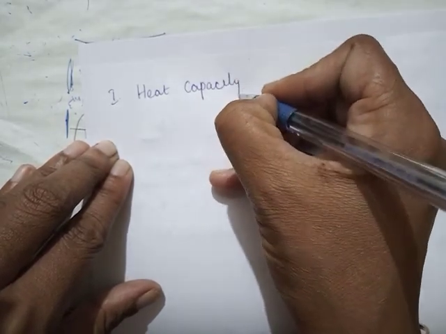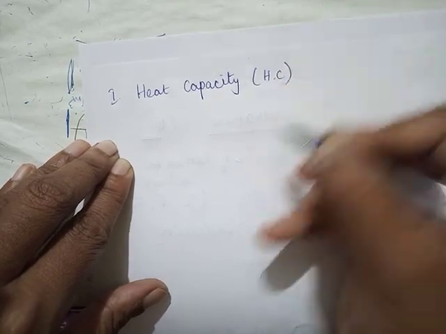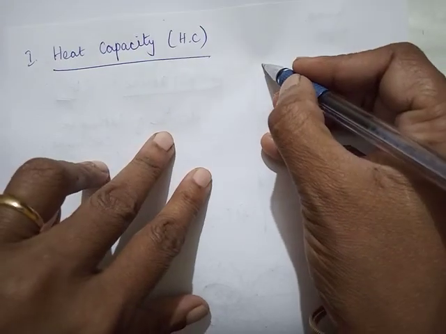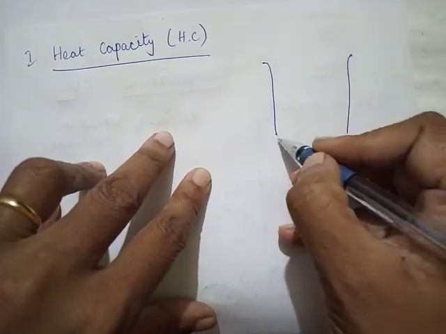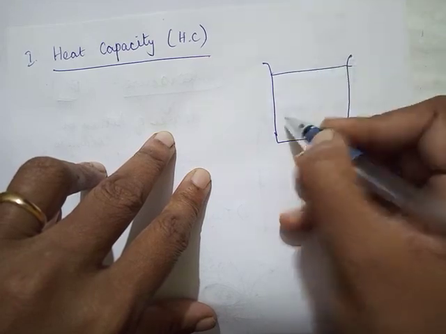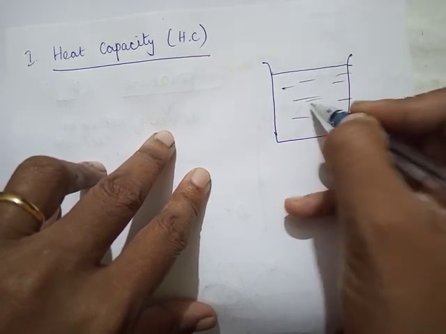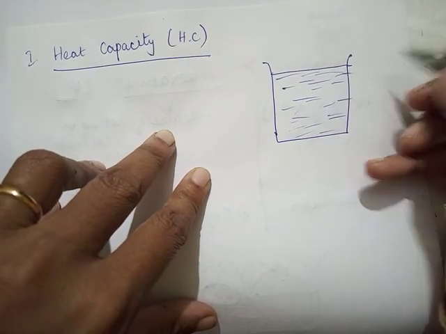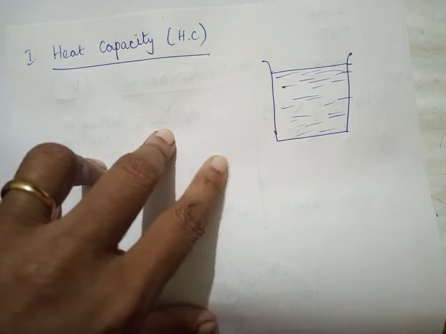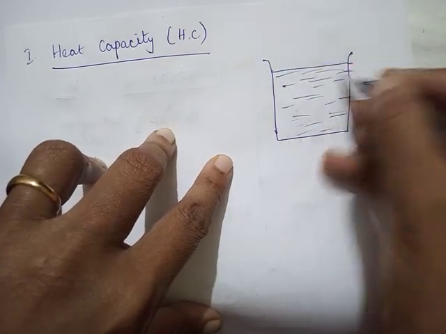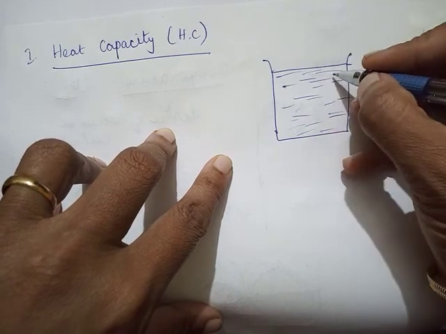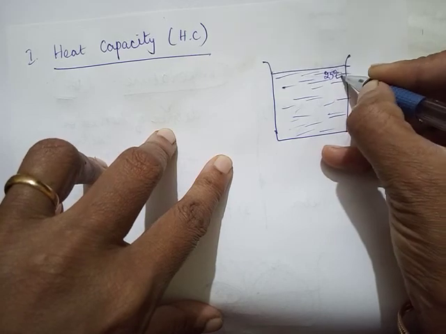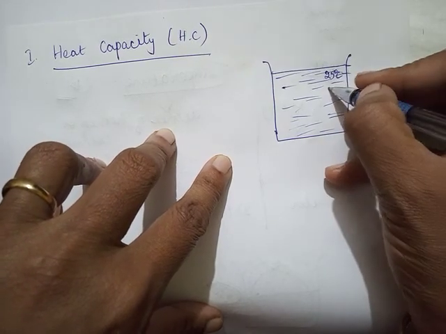Heat capacity, HC. Okay, what is heat capacity? Now, imagine I filled water in a vessel from the tap. I don't know how much, it can be 1.5 kg, 2 kg. I'm not worried about the quantity, I just fill the water. Its temperature was, say, 25 degrees Celsius. Tap water right now maybe 25 degrees Celsius.